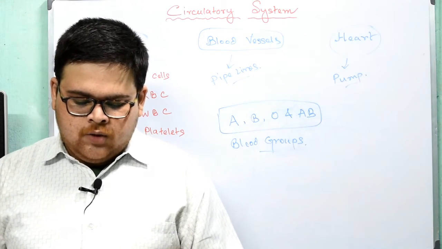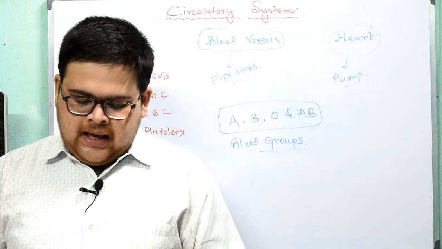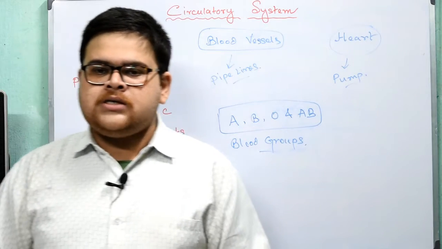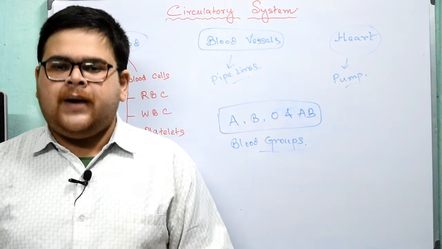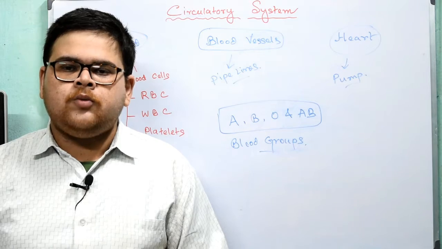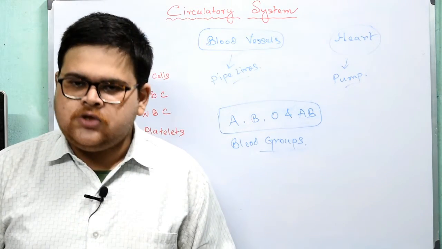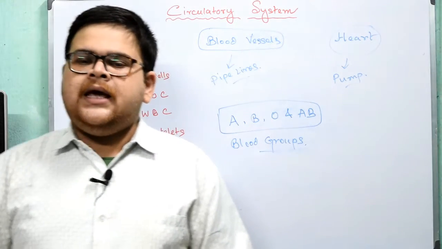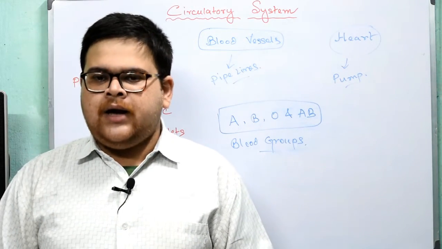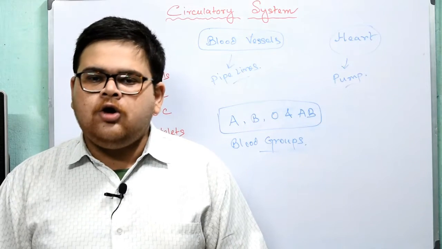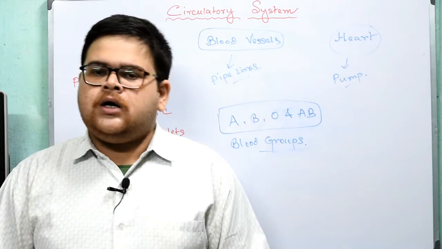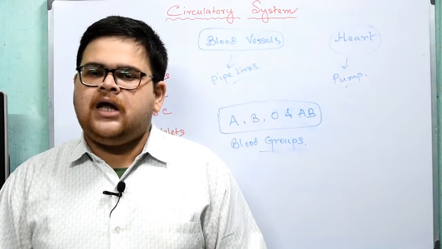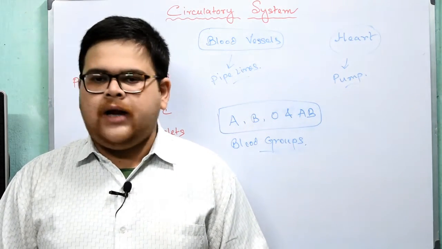A person with blood group O does not possess any antigen and is called a universal donor. So why is blood group O known as the universal donor? Because those who have blood group O do not contain any antigen, so it can be donated to any of the blood groups. But see, if A or B, they have particular antigen A and particular antigen B, so they cannot donate it to any other blood group, because if they donate it and the antigen does not match, then there will be a huge problem and the body will not accept that.